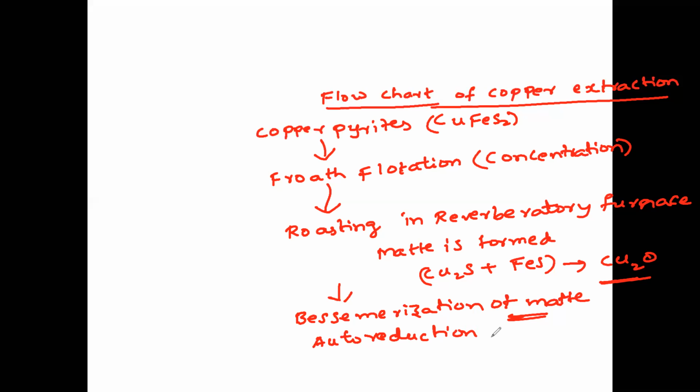Copper is formed. What is formed? Blister copper is formed. What is blister copper? 98% pure copper is called blister copper.